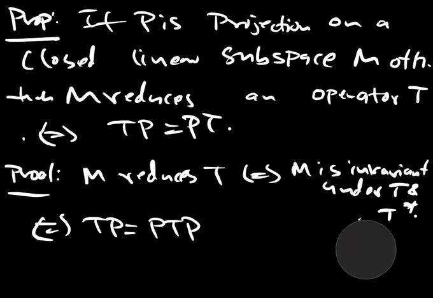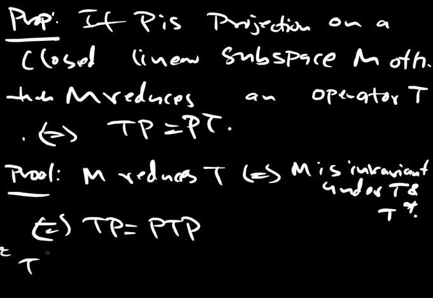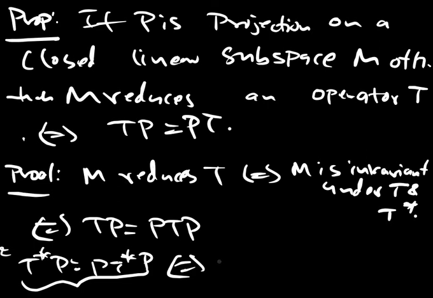Let me write another. What I can say is, T star of P is equal to T star of P, you take the adjoint of this thing. So this would be P star, and then T star, which is T. So T star P is equal to this thing. What do we get from here? M is invariant under T, so what do we get doing the star of this thing?